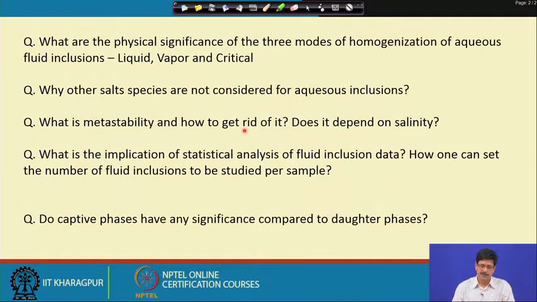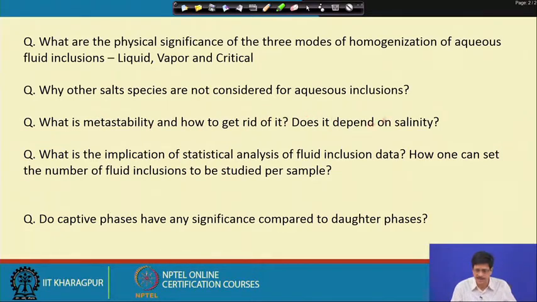Metastability is the lack of response of the inclusions to heating-freezing cycles. For example, the inclusion does not freeze even if cooled to a temperature of almost minus 200, or does not homogenize, or even after homogenization the vapor bubble does not come back, or after dissolution of a daughter crystal, the daughter crystal does not reappear on cooling. So many situations could be there, all corresponding to metastability.